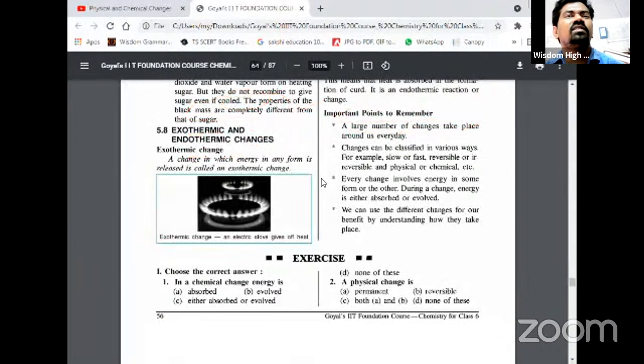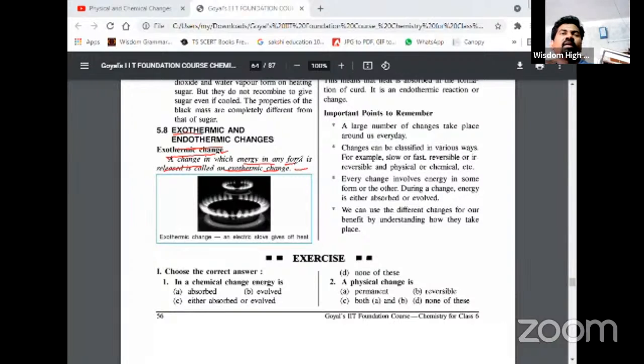The next changes are exothermic and endothermic changes. Exothermic change: a change in which energy in any form is released is called an exothermic change. Actually, exothermic means the change in which heat energy is released. Heat energy is released is called exothermic reaction, exothermic change. Exo means what? Exothermic, heat energy is being released.